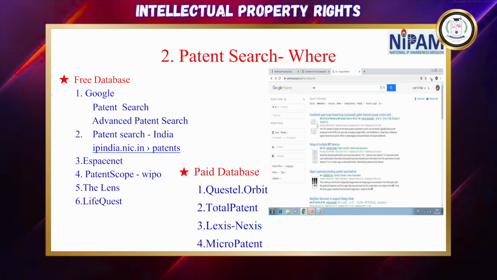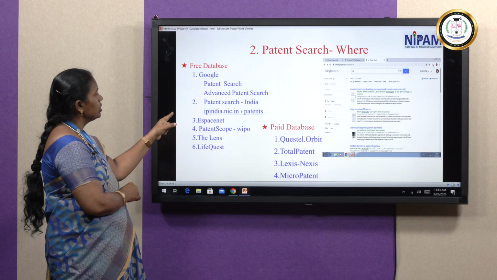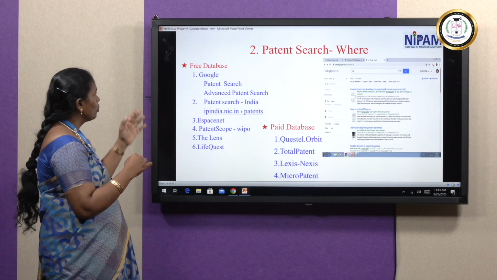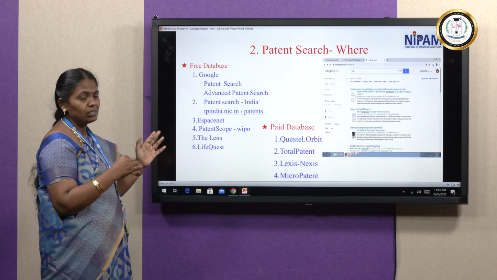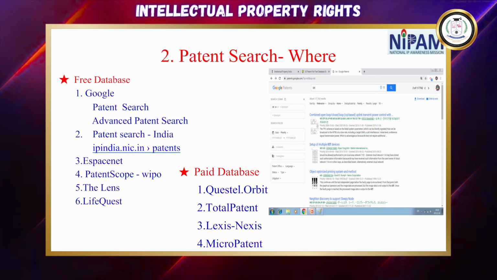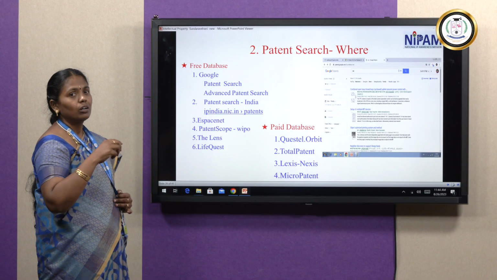So next we are moving to how to search the patent. Here free database is also available, paid database is also available, right? So here in India, ipindia.nic.in. This is for Indian patent search. From here you can get the free database as well as the Indian patents, what are the Indian patents available. These are the paid database. Here also we can get the new inventions, but we have to pay for it. So this is the main search of patent.